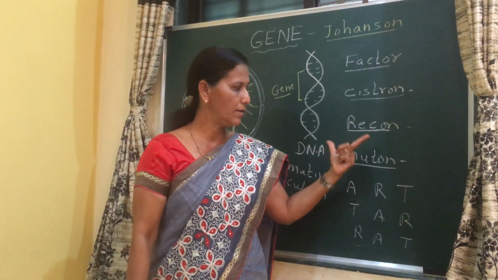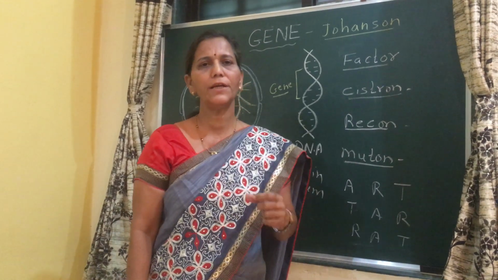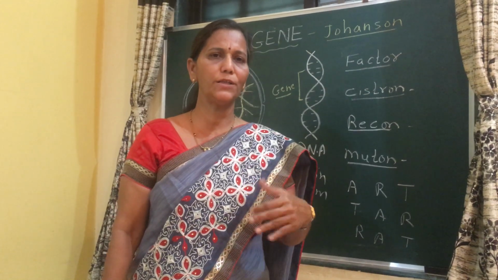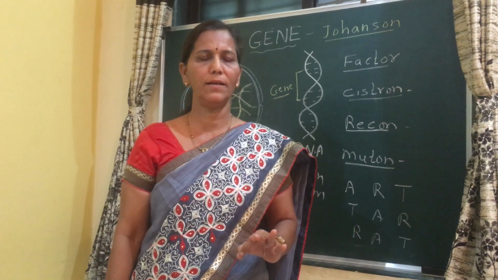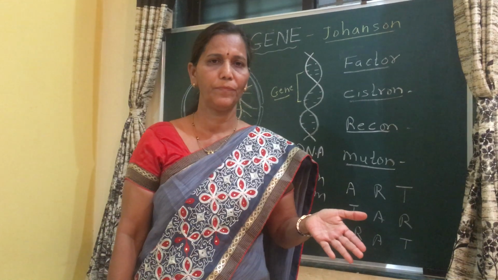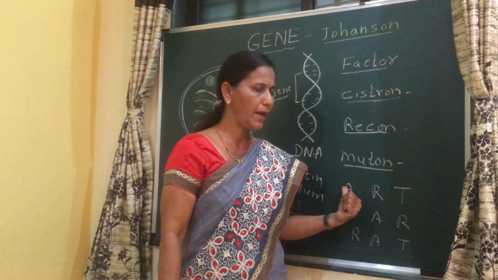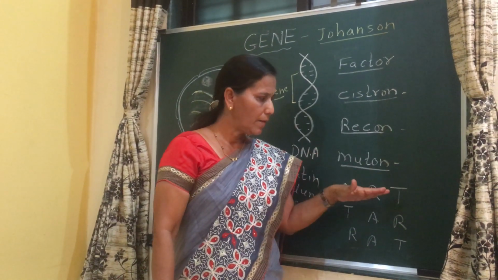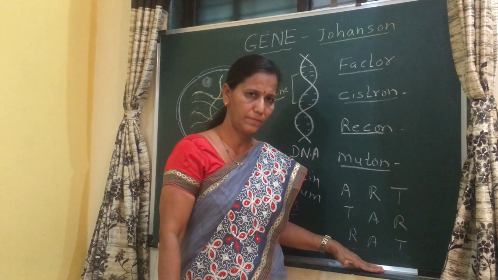Then the third term, that is muton, means it is a unit of mutation. Then the question arises, what is mutation? Sudden change in genetic material is called mutation. For example, here there are 3 alphabets A, R, T. If we change the sequence, we get 3 different words.